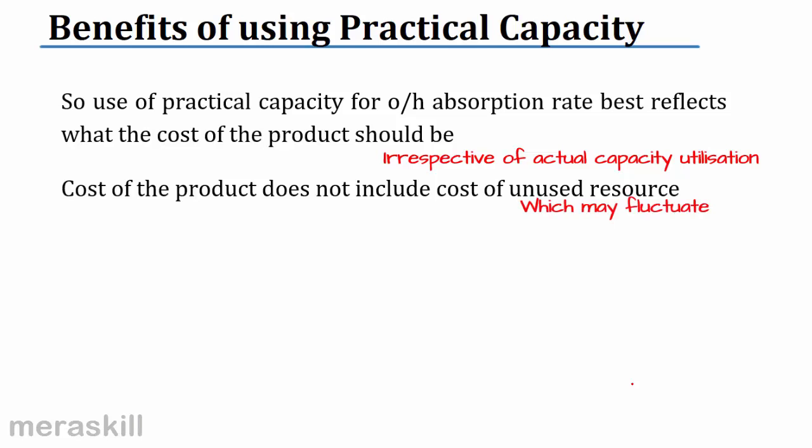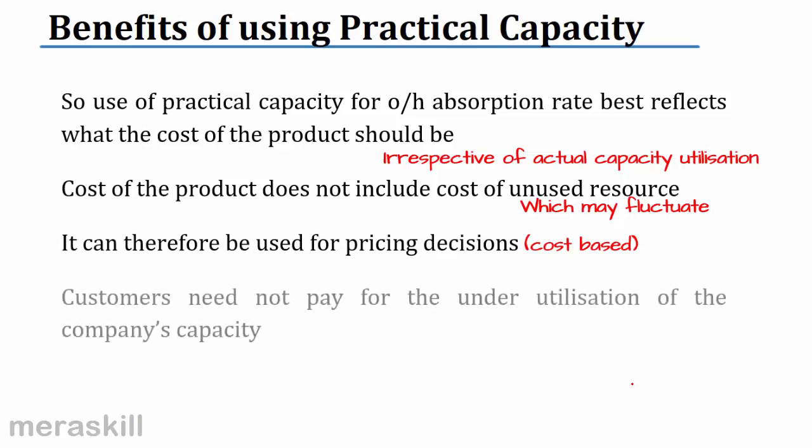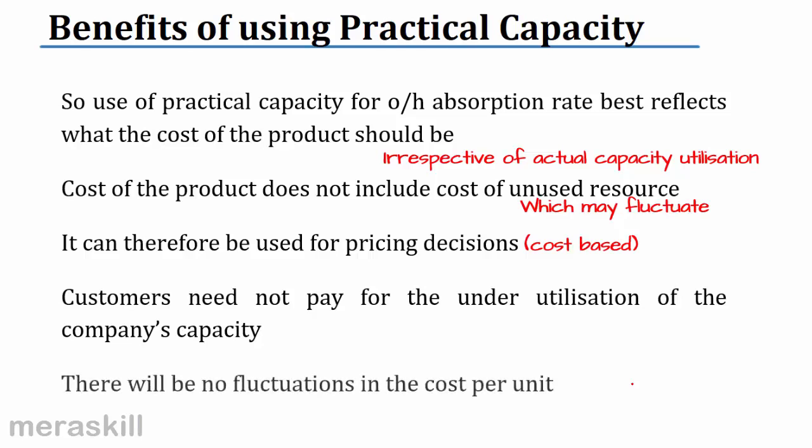That could vary. This month you make 500, next month you make 550, next month you make 450. It could change, and therefore the cost will also change. So it is better to use the practical capacity for pricing decisions since it is cost based. The customers will not pay, should not pay. For why should they be penalized? Because you are not utilizing your capacity. There's no value added as such, right?